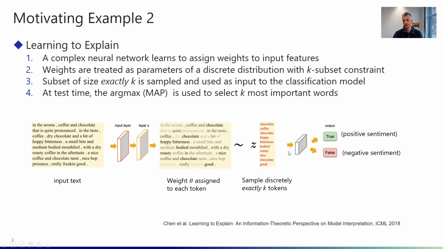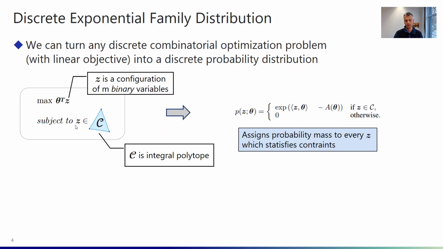And then we're taking again the sample z. So this is a discrete sample. And we are feeding it into the downstream neural network, which then performs, in this particular case, the sentiment classification. And again, the question here is, how do we actually backpropagate the gradient from the loss that is incurred here on the right side? How do we backpropagate that gradient information to specifically the upstream model here, so the parameters of the input and of the layer X in this particular case. And so that is the question that we want to address.